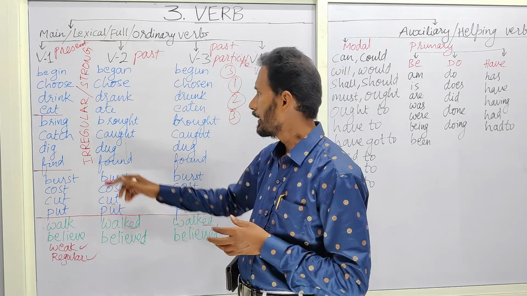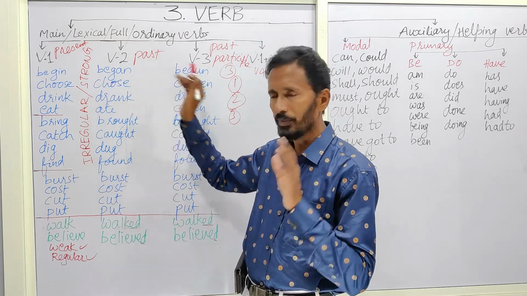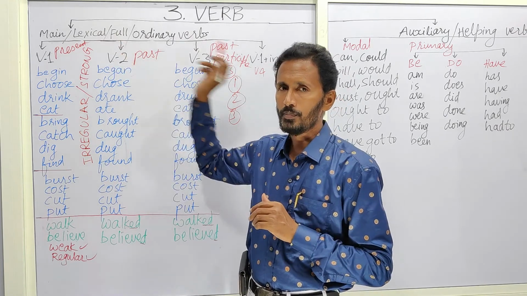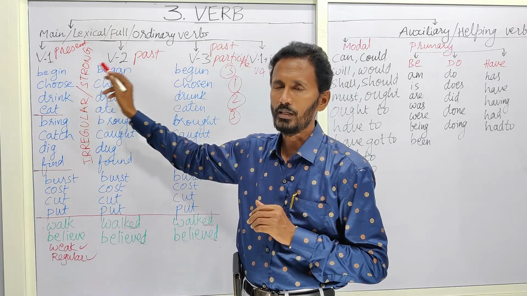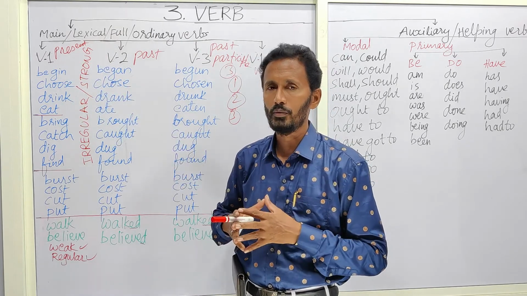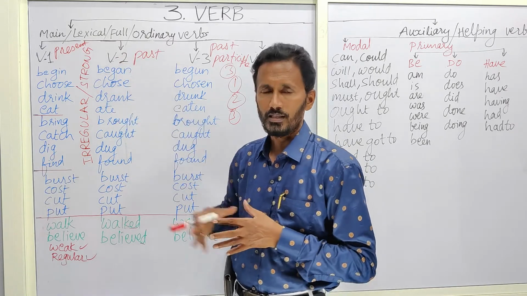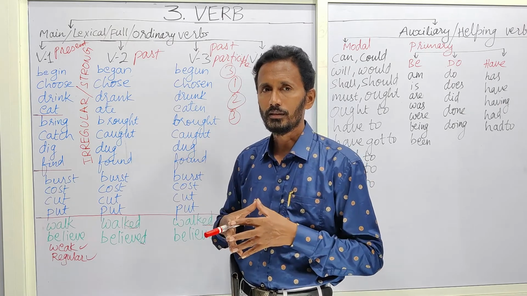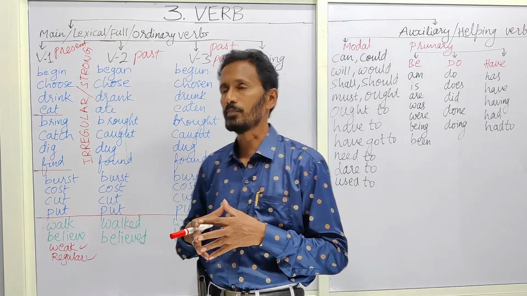So here, simply try to remember that there are mainly two kinds of verbs, main verbs and helping verbs. And these main verbs are classified into V1, V2 and V3. And these verb forms are formed in such a manner that each category has a specialty.